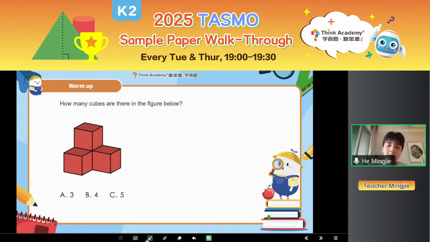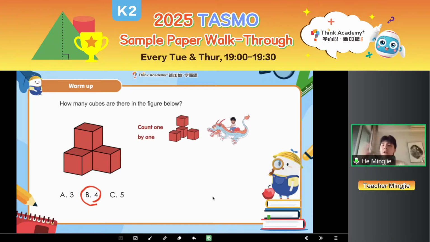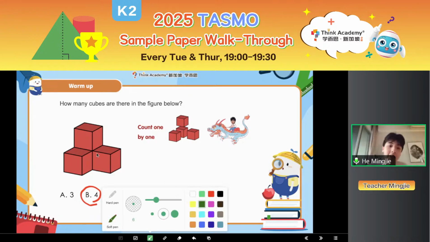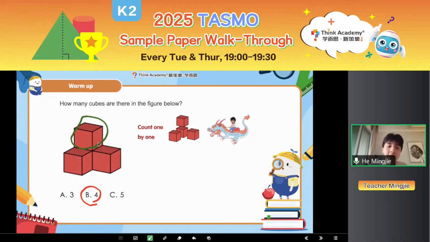Well done. So I saw your comments. So it's still 4 cubes. Why is it 4 cubes? So maybe Teacher Mingjie's method is, okay, only one by one, because my question for you, can these cubes fly in the sky? Cannot, right? So it means if this cube cannot fly in the sky, there must be another cube under it to support it. Okay, very good. So if I count one by one, okay, 1, 2, 3, 4. There is a hidden cube inside. We will have 4 cubes. Okay, but do you know how to do it?